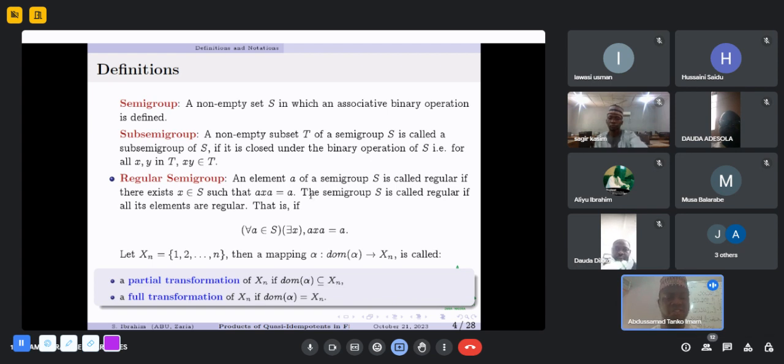The semigroup S is called regular if all its elements are regular. That is, for every a in S, there exists x such that axa equals a.